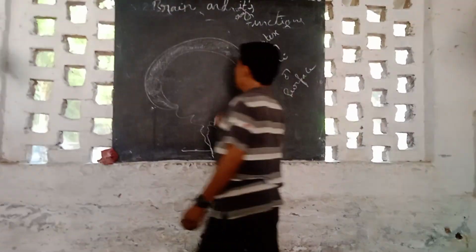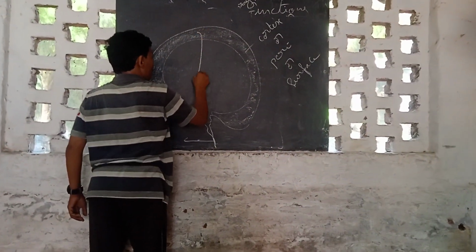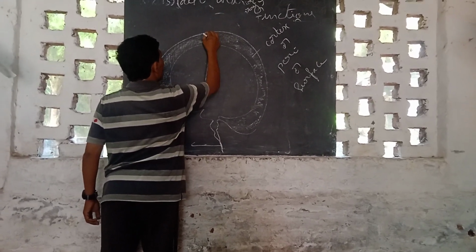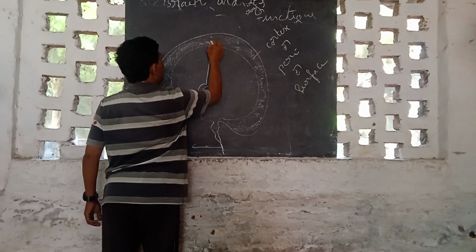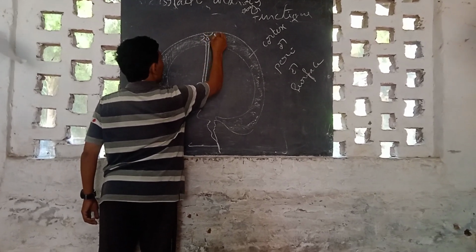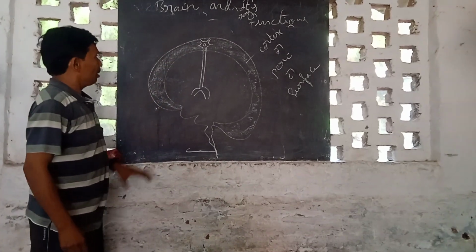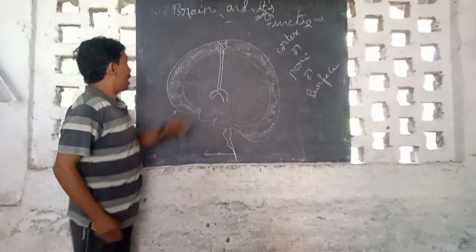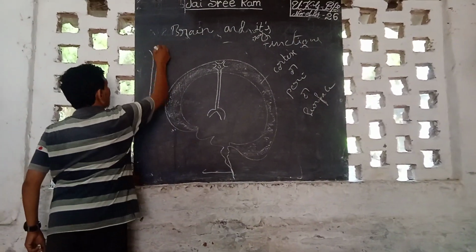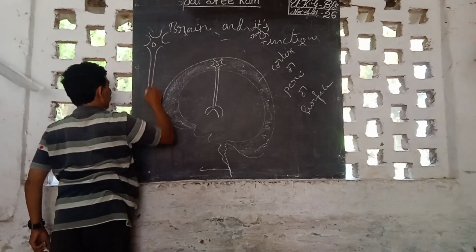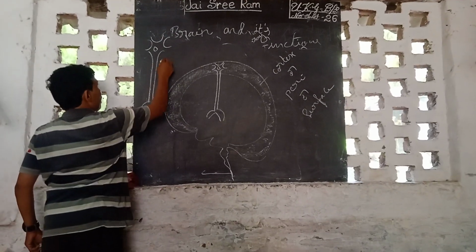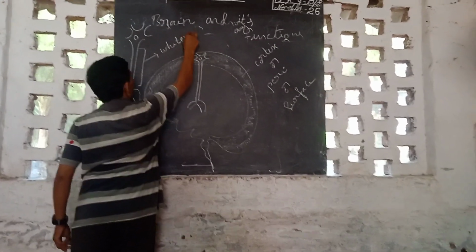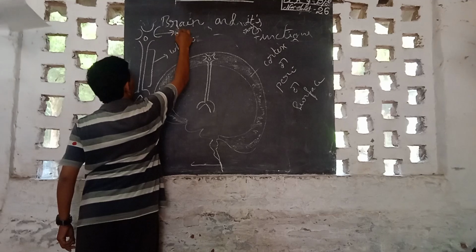Clear? So the surface is filled with which part of the nerve cell? I told you already. Surface with which part? Cell body. Within the brain, the peri region is filled with white matter or gray matter? Gray matter. I told you already. Which part of the nerve cell develops white matter? Which part develops gray matter? The axon part develops white matter. Axon develops white, cell body develops gray.